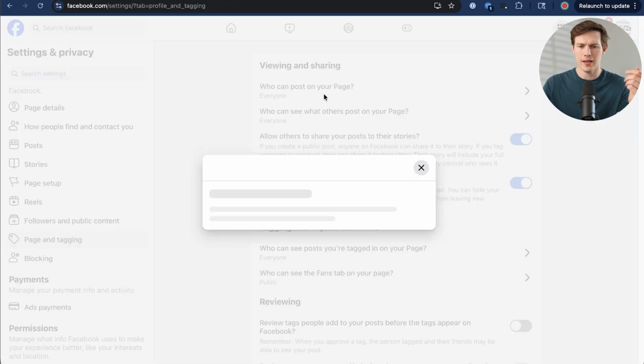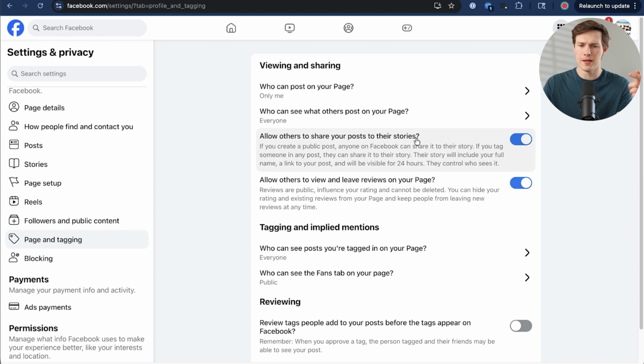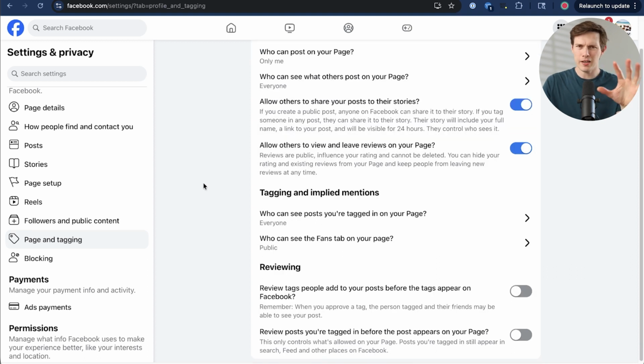Go to page and tagging, and I don't want other people to be able to post on my page, so I'm going to disable that. And keep in mind, your settings might be a little bit different depending on what you chose for category.